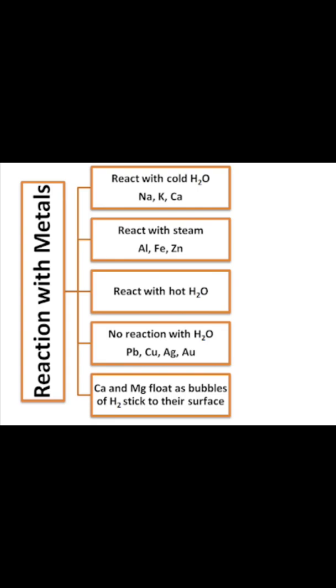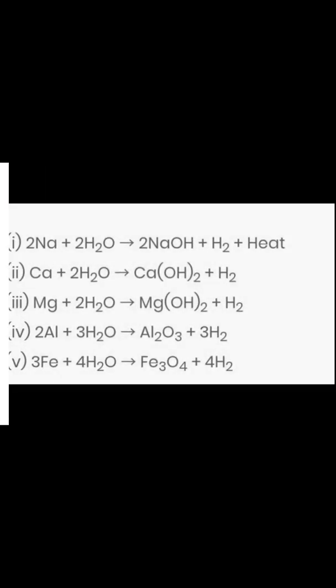These bubbles stick to the metal surfaces, and these metals start floating. So this is something important. They are the cause of the floating of these metals. So we say that it becomes lighter due to the bubbles of hydrogen gas sticking to the surface of calcium.